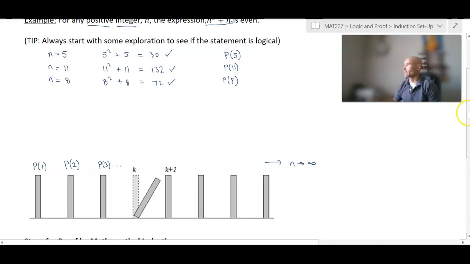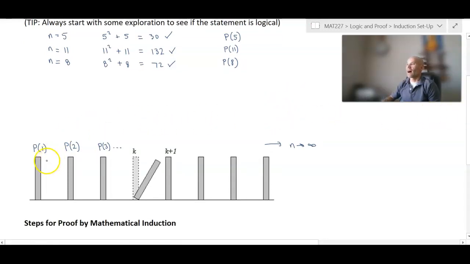So the idea is this. If I know that I can tip over the first domino, in other words, that the first statement is established to be true, okay, I'm going to tip that first domino over. And how do I know that that first domino will knock over the second one? Well, I don't know that for sure, because all I know for a fact is that P of 1 is perhaps true.